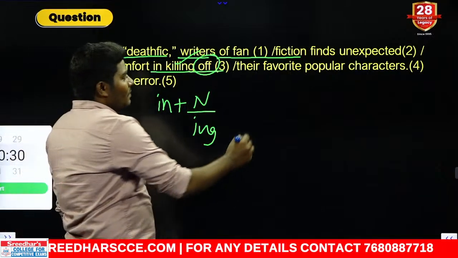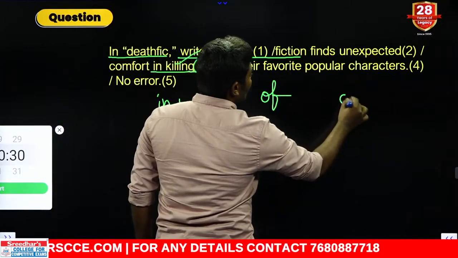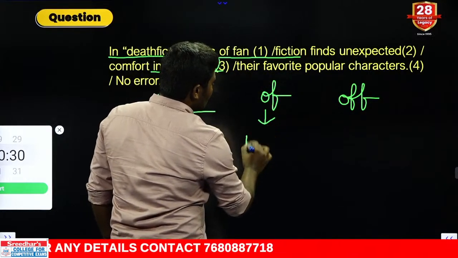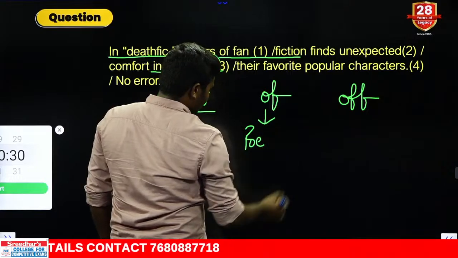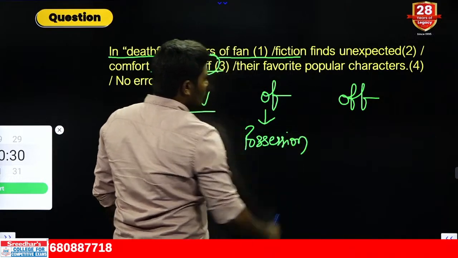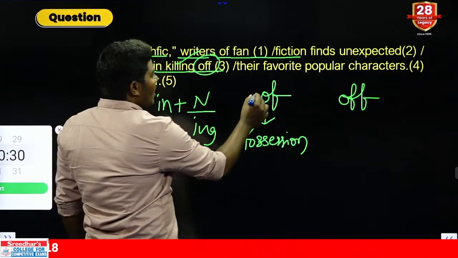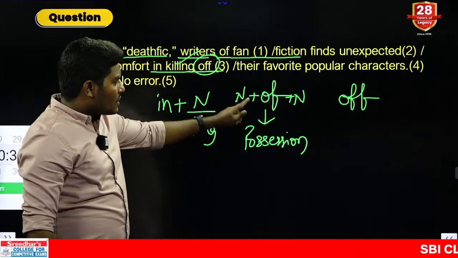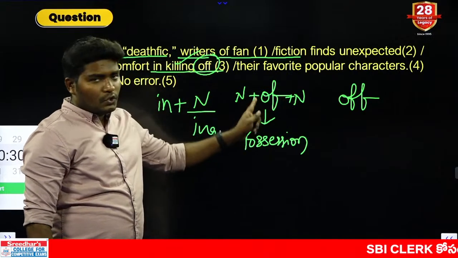OF, OFF. Now let me tell you the difference between OF and OFF. Remember very carefully. OF in English shows possession. This is used to show possession. And remember, of is preceded and followed by a noun. We have been seeing this rule regularly. It shows possession and it is used with two nouns.